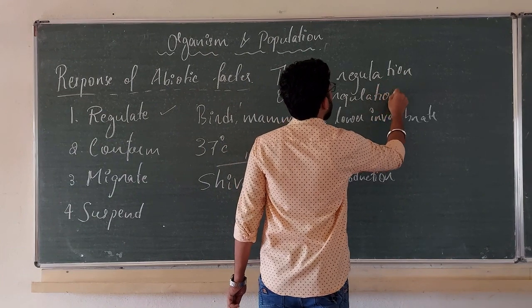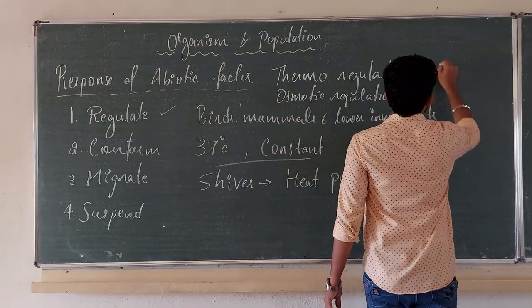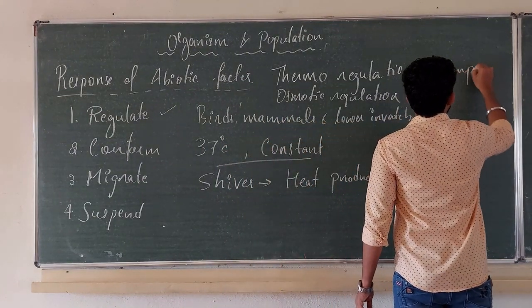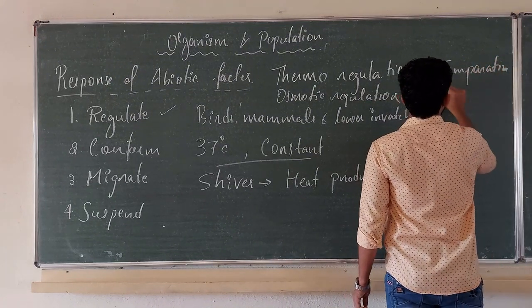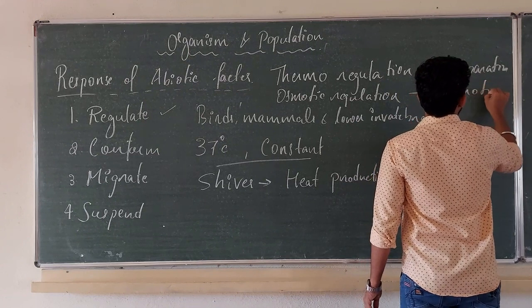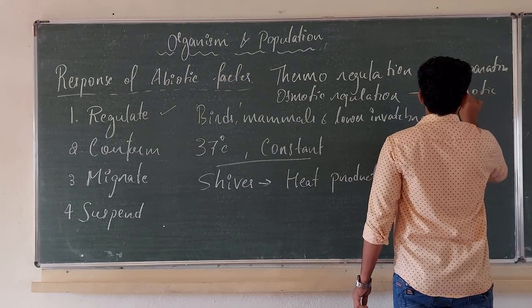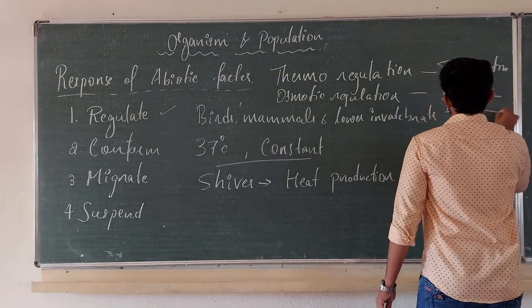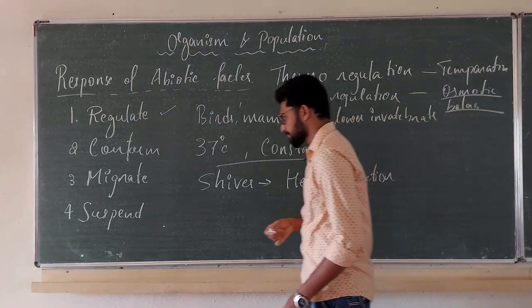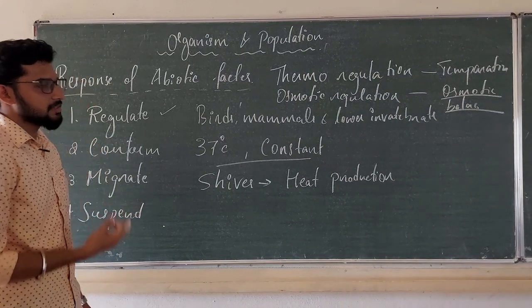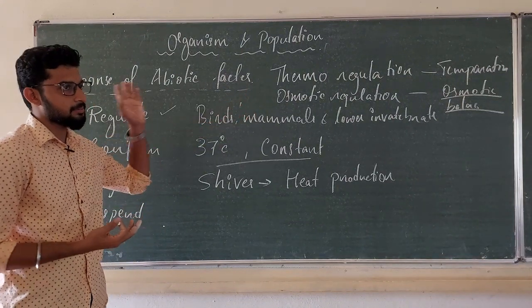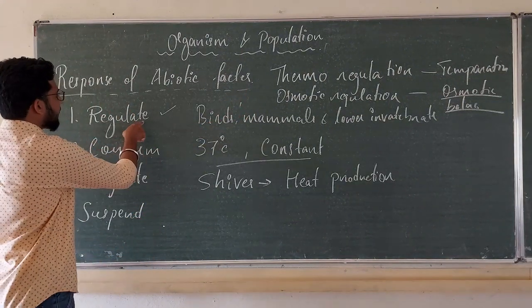Thermoregulation involves the function of temperature. Osmoregulation involves the function of osmotic balance. In the case of your aquatic system, they have to maintain the osmotic balance, nothing but the salt level. Whatever organisms are able to maintain their internal body temperature, they are known to be the regulators.